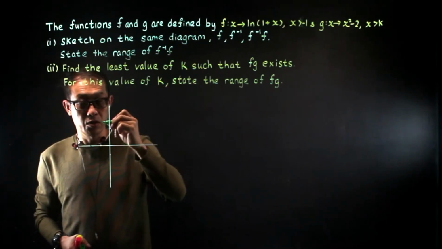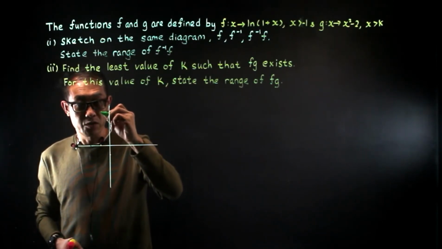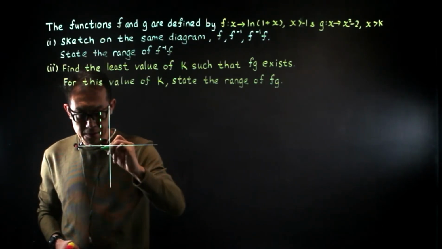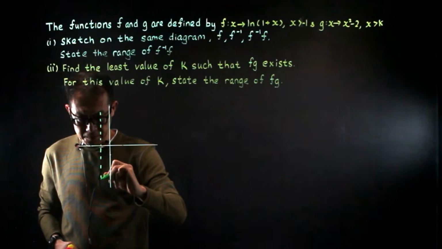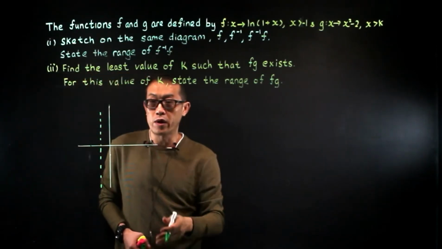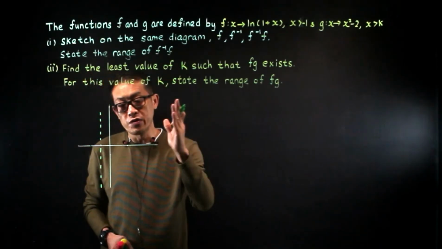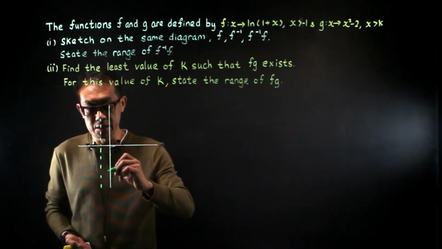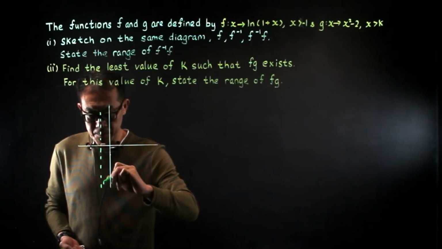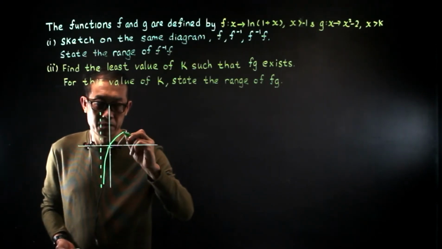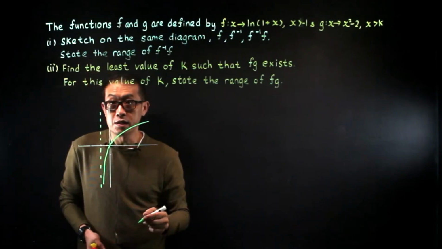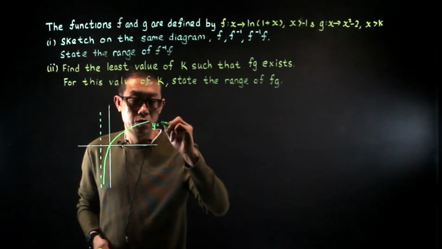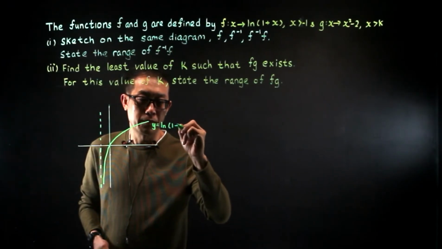Now this is the asymptote, all right? x equals to minus 1 is the asymptote. Let me draw the asymptote first. For ln x, the y-axis is the asymptote. So you shift 1 unit to the left. So x equals to minus 1 is the asymptote. All right, so this is y equals to ln of 1 plus x.